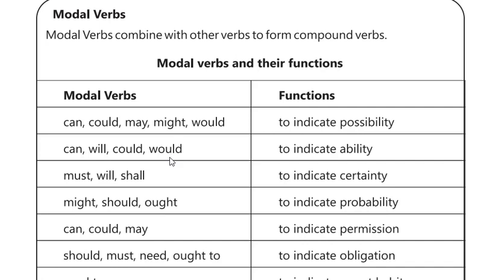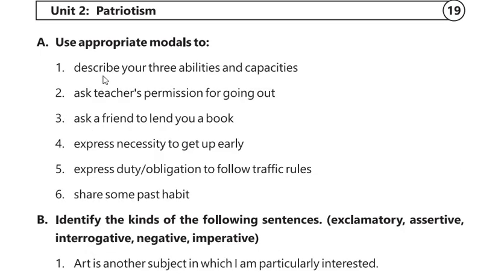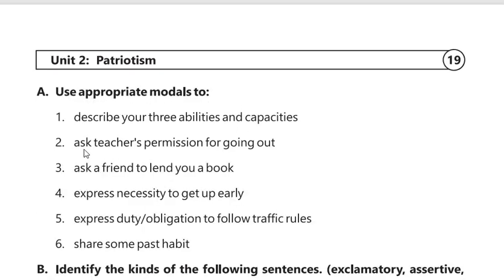For example, I can swim, I can speak, or I can play volleyball. Next one is ask the teacher's permission for going out. To take permission, we use can, could, or may. So, using these words, we have to make a sentence. For example, may I go out?